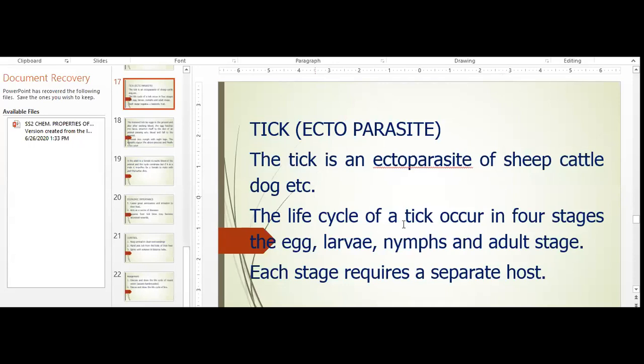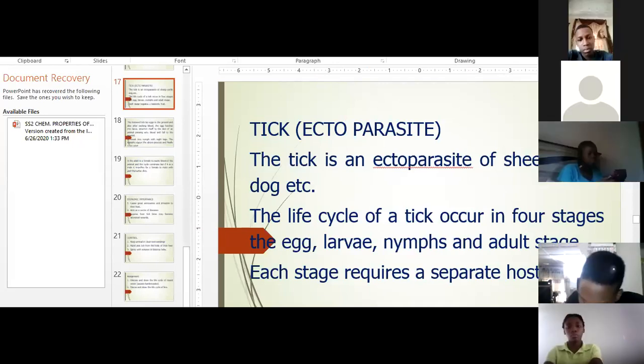The life cycle of a tick occurs in four stages. The egg stage, larvae, nymph, and adult stage. It means the tick undergoes what kind of metamorphosis? Ashilere. What kind of metamorphosis is this? Egg, larva, nymph, and adult.